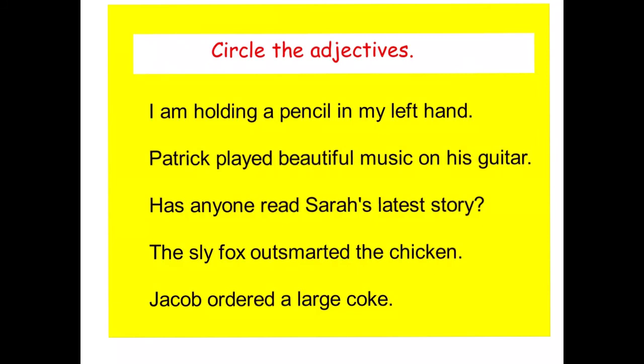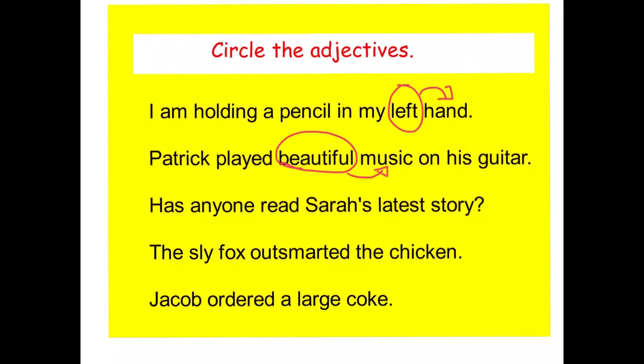Here I have written 5 sentences. Can you find the 5 adjectives that I have used? One in each sentence. You may choose to hit pause now and work out your answers. Okay, let's see how you get on. I am holding a pencil in my left hand. Left is describing the noun, which is hand. Patrick played beautiful music on his guitar. Beautiful is describing the music, which is our noun.